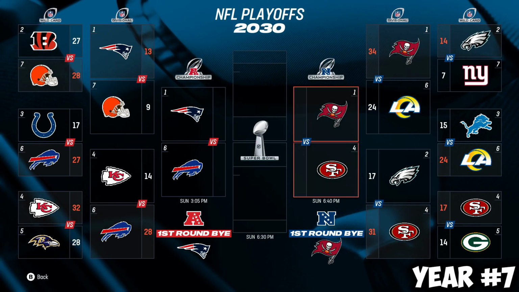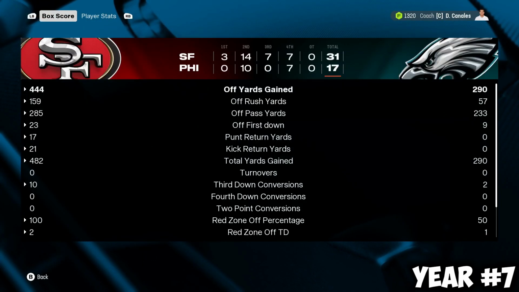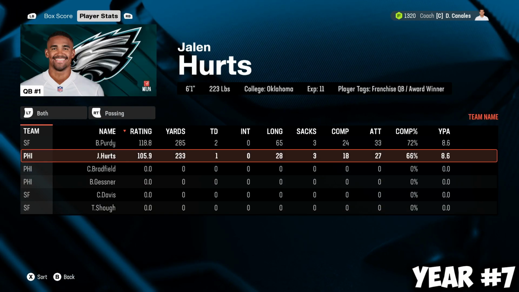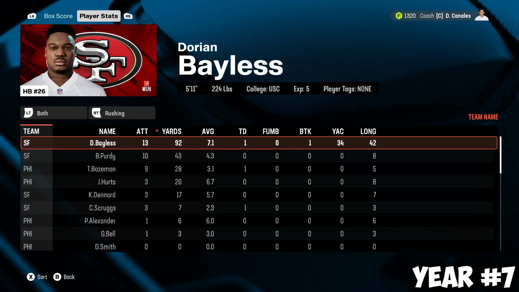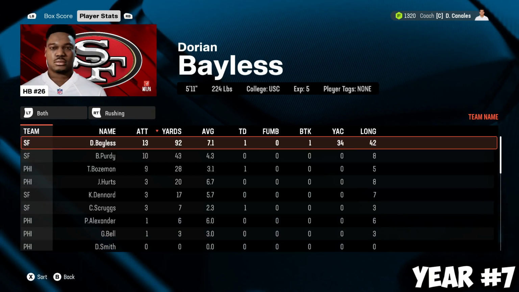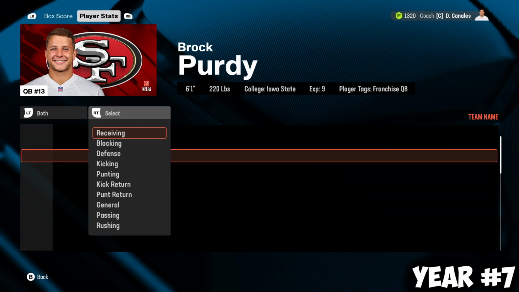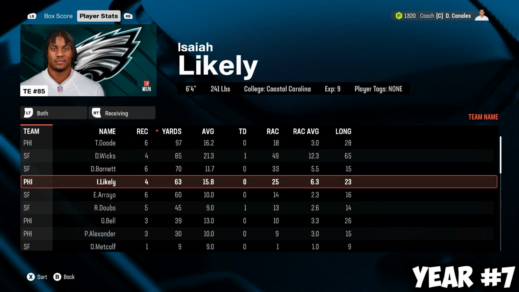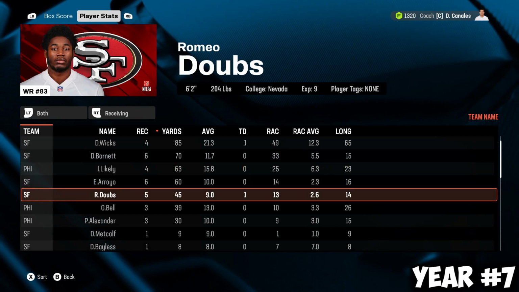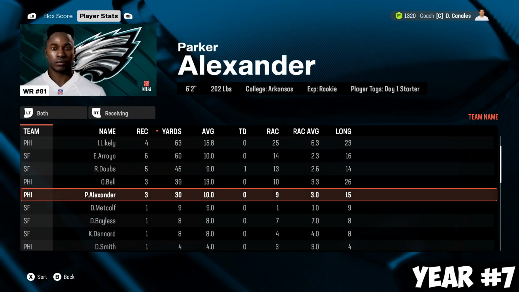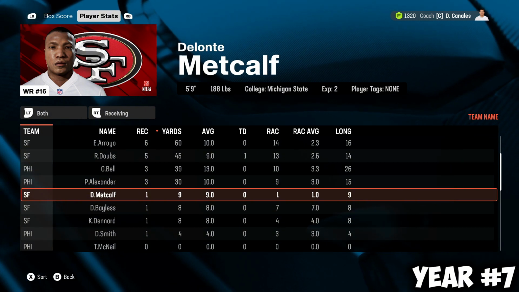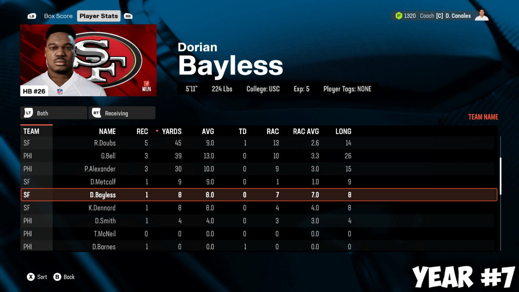I don't know how good this Niners team is. Who did they have? Is Brock Purdy still on the team? They had a Purdy Hurts matchup there. Rushing, they have this guy, Dorian Bayless, 92 yards. Receiving, they have Dontavian Wicks now. Dylan Barrett is new. These guys are new. Romeo and Dobbs. So they got the Packers receivers. Delonte Metcalf, not DK Metcalf, Delonte Metcalf. And once again, the running back.